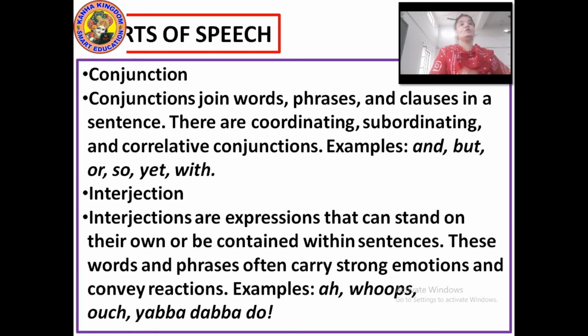How? Like bread and butter, where the word used is and. So coordinating conjunctions are one-word connectors that join equal parts.